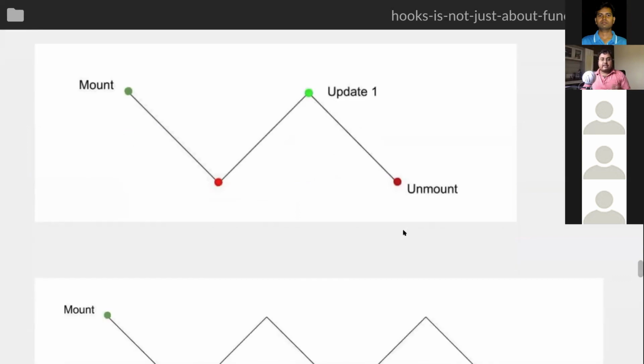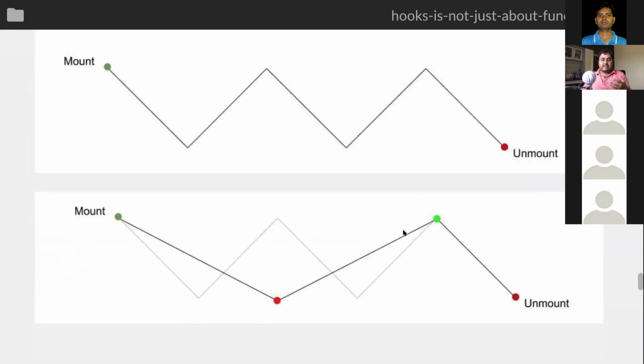And we can extend this same kind of thinking to other things. So let's say your component is going through multiple updates. This is like when it's causing the first update, this is like when it's causing the second update. Now when you put a few more elements in our dependency array, let's say this update is because of props 1 changing, and this update is because of props 2 changing.